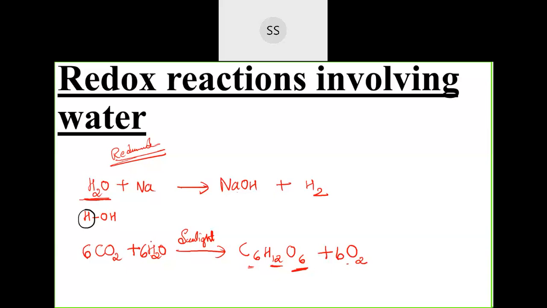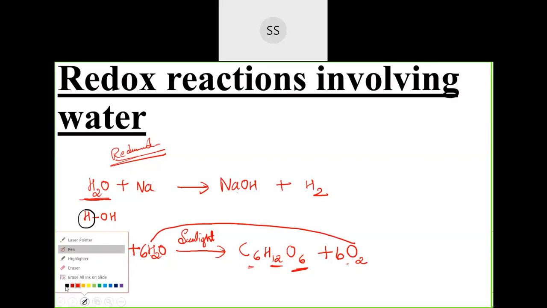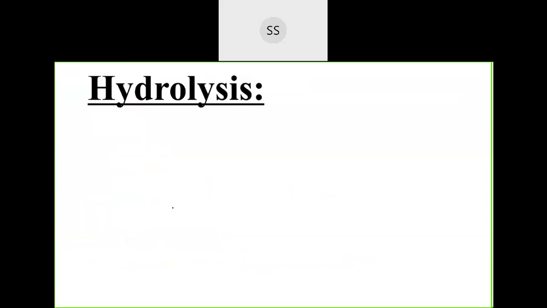Now during the process, if you talk about this water getting converted to oxygen, what has happened? They have lost their hydrogen. Correct, and loss of hydrogen is called oxidation. So water has undergone oxidation here, and earlier I told you water has undergone reduction. So this is a redox reaction which is taking place. Okay, an example for redox reaction.